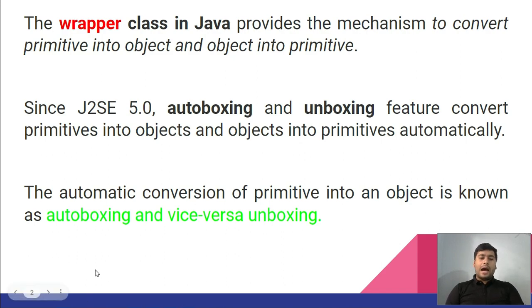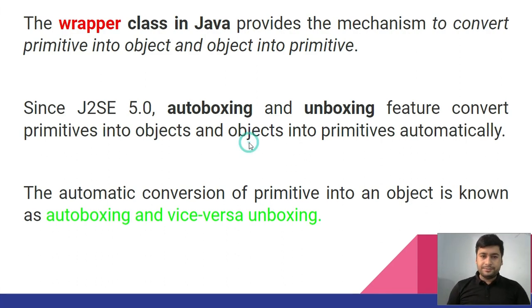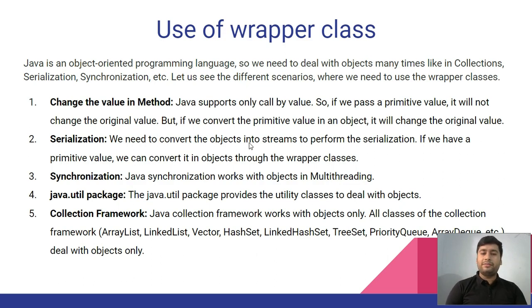The automatic conversion of a primitive into an object is known as auto boxing, and vice versa is called unboxing. We are not forcing it to convert; it is converted automatically. So primitive to object is called auto boxing, and if you convert object to primitive, that is called unboxing. It's very simple. Let's go forward and understand some uses of the wrapper classes.